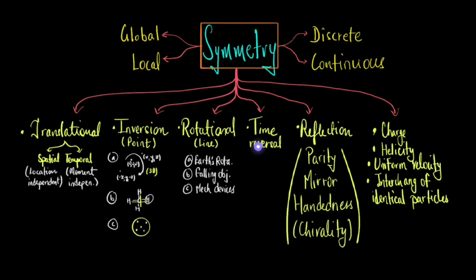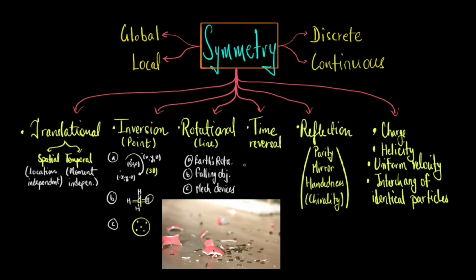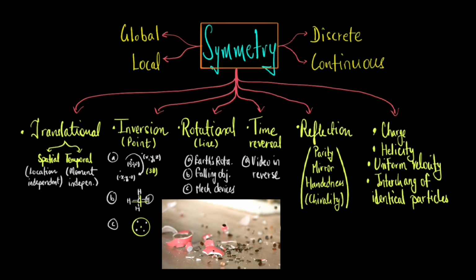Next is the time reversal symmetry or T-symmetry. Time reversal symmetry refers to a theoretical property where the fundamental laws governing the behavior of particles and fields appear identical whether time moves forward or backward. So for example, for a process to exhibit time reversal symmetry, if it were recorded and played in reverse, the particles would appear to behave in a manner consistent with the same physical laws as they did when viewed in the original forward direction. For example, a collision between two particles that come together and then part ways, when played in reverse, would show the particles behave according to the same laws.